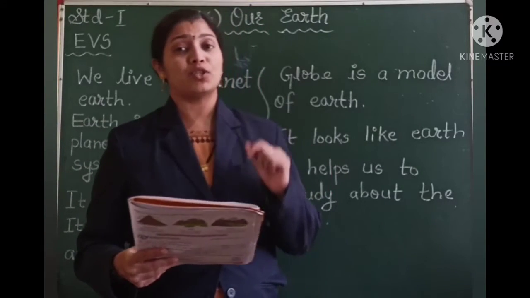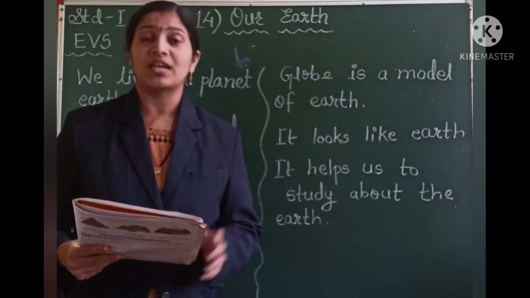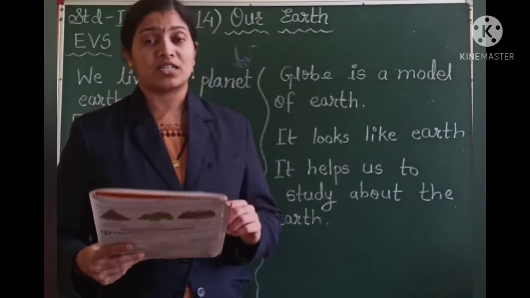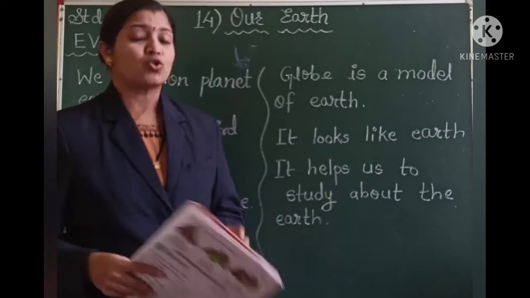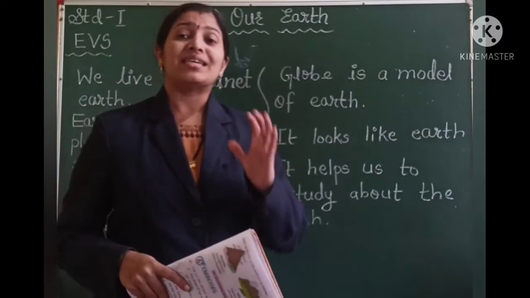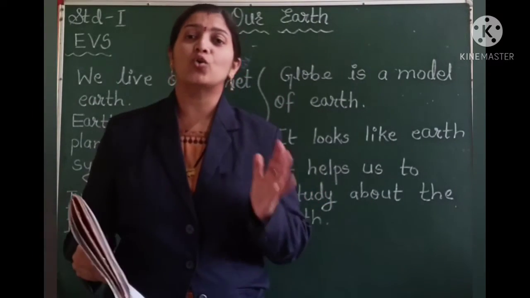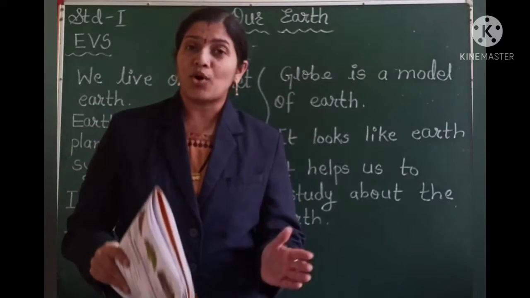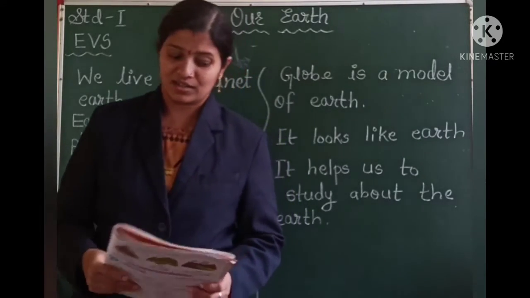The blue part which is shown on the globe shows us the water bodies, and the brown parts tell us about the land on the Earth. So students, Earth is real and a globe is not real. A globe is a model, or we can say a small statue of our Earth.